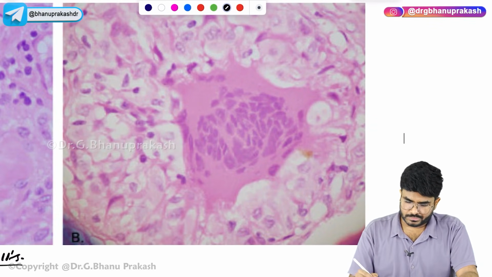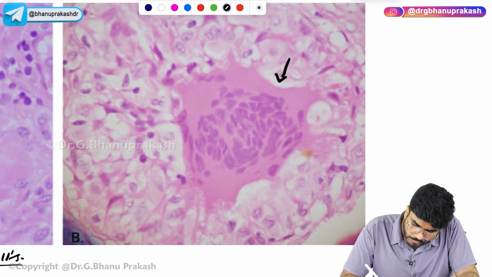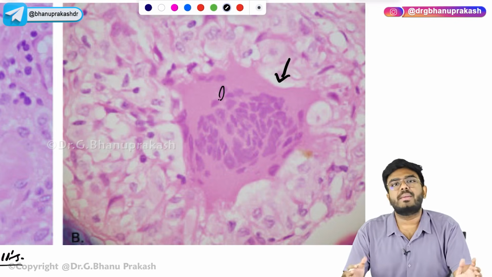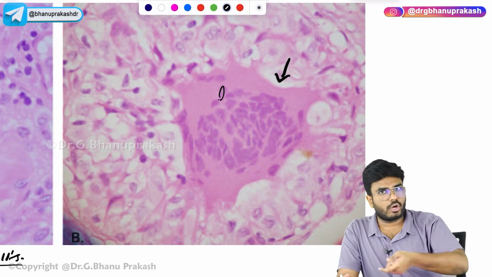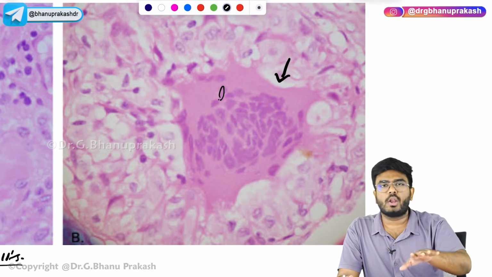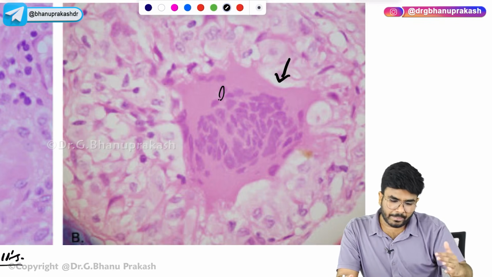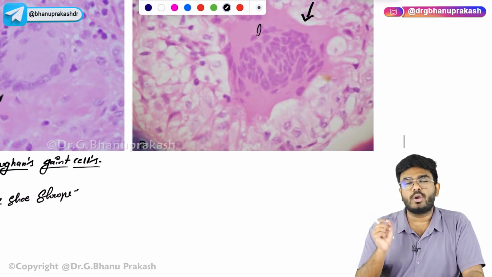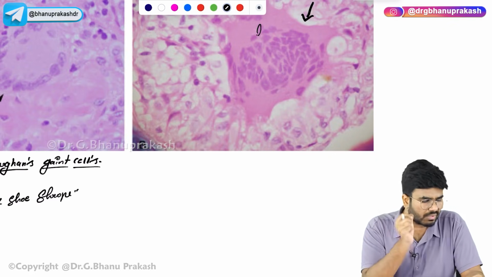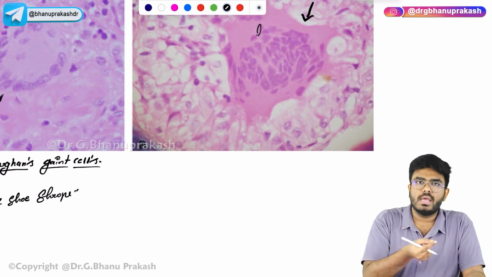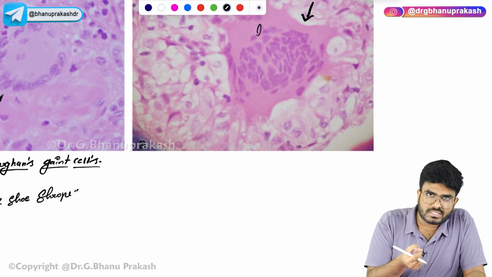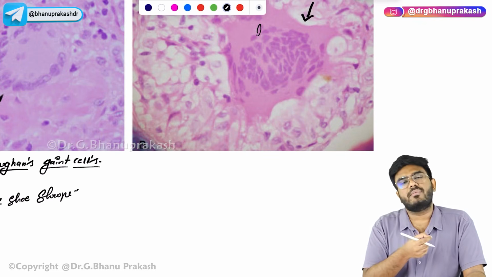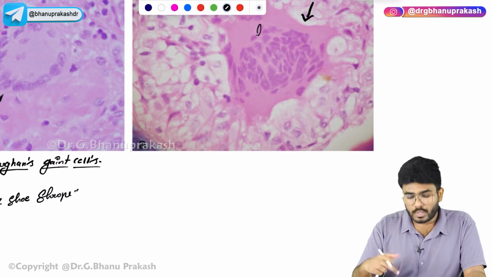Next, look here, what is it? This is also a giant cell with multiple nuclei, but these nuclei are arranged haphazardly. They are not arranged in the periphery, they are not horseshoe shaped. It is a haphazard arrangement of the nuclei. So, this is called a foreign body giant cell. If any foreign body, maybe a pin, maybe a thorn or something, gets lodged into your tissues, then chronic inflammation will happen and multinucleated giant cells will come there. Those multinucleated giant cells are called foreign body giant cells.